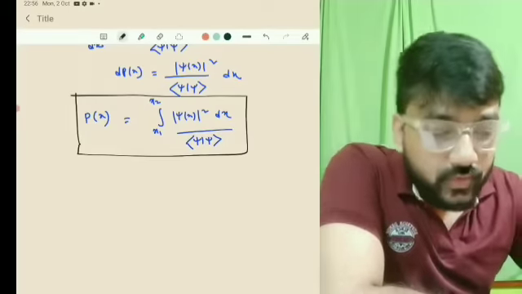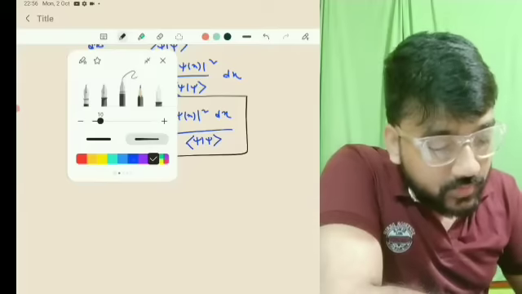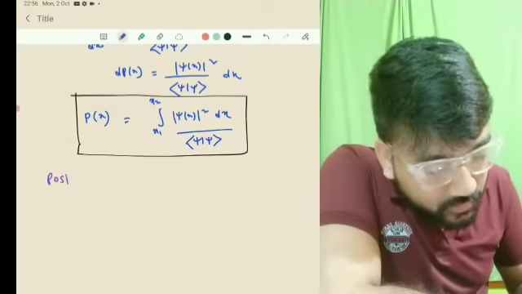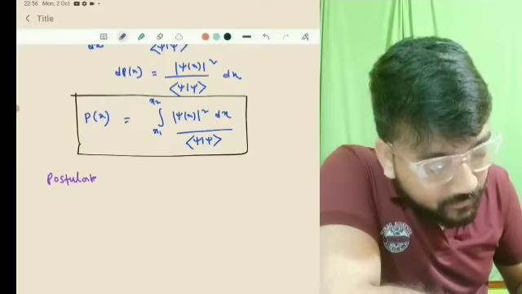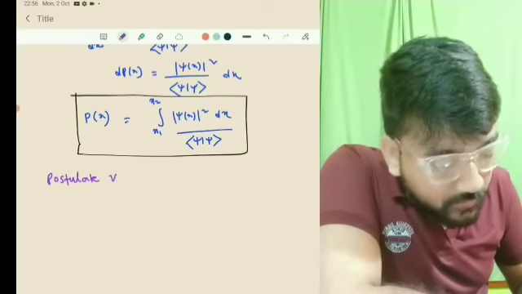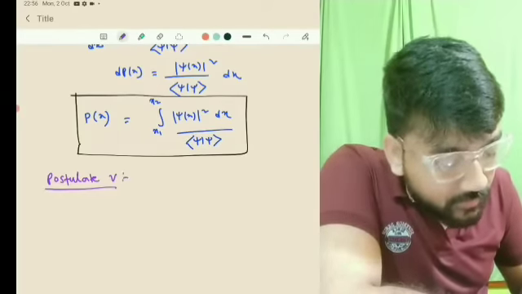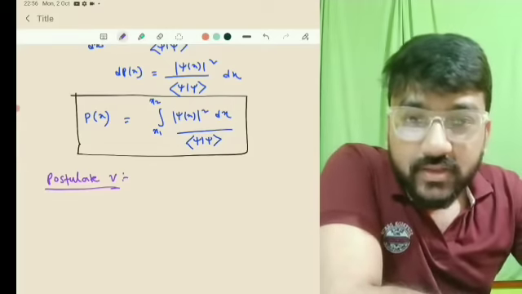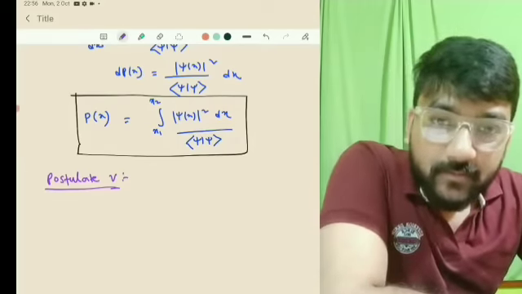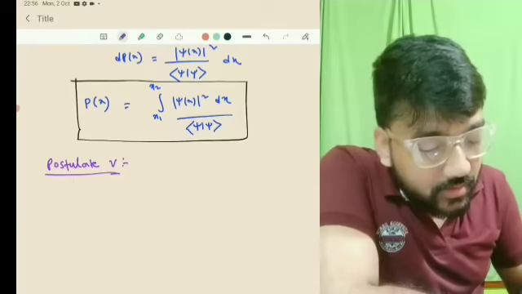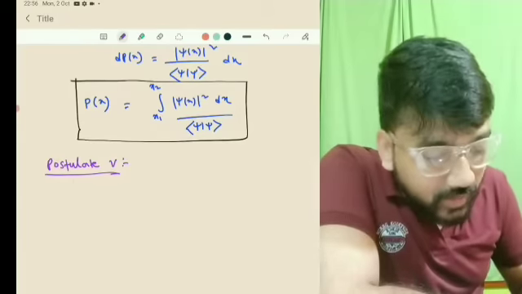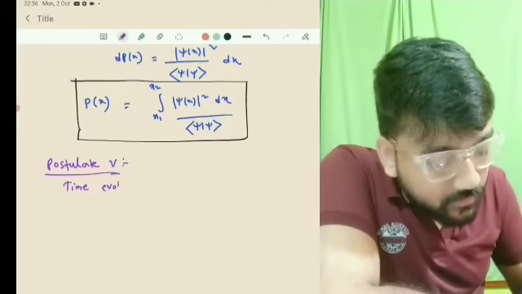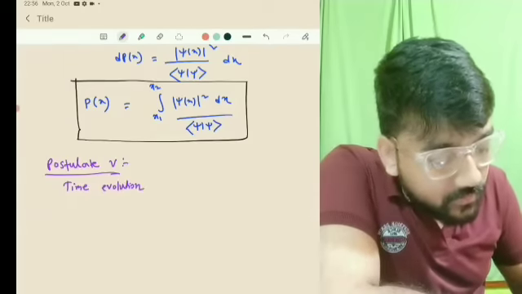Now what will be postulate 5? Postulate 5 gives you simply how the state vector psi of t evolves with time. So time evolution, you can say. What we say in postulate 5 is the time evolution of psi of t.